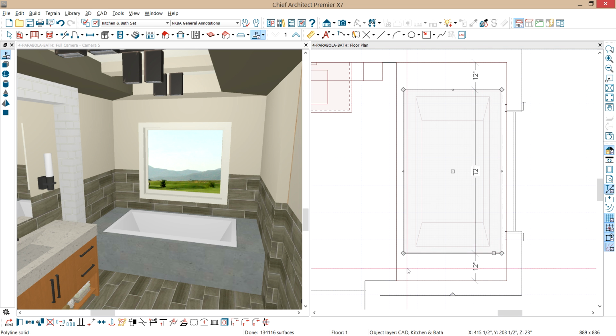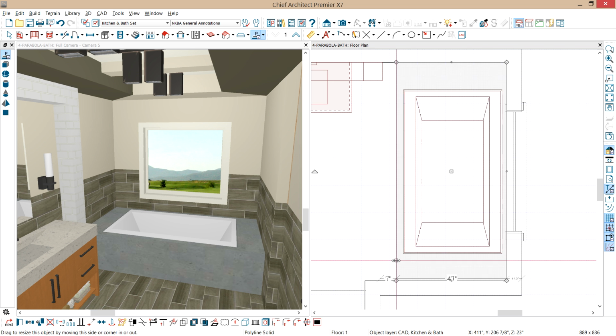Now the next thing I'm going to do, because I want a 1/2 inch overhang, and I also want a different material on the top of the tub platform. So what I'm going to do is highlight the original Polyline Solid that we created for that platform, and I'm going to copy that in place. You won't see actually anything happen when I click that.